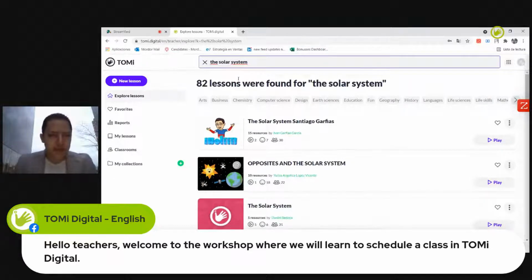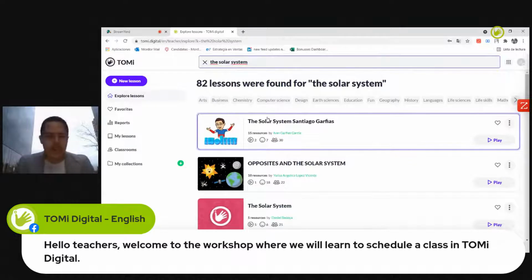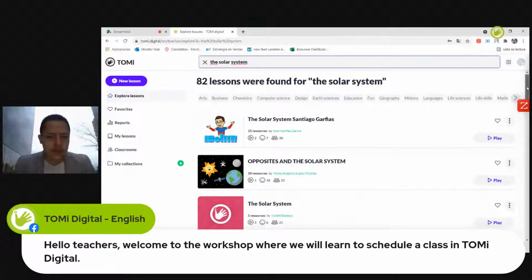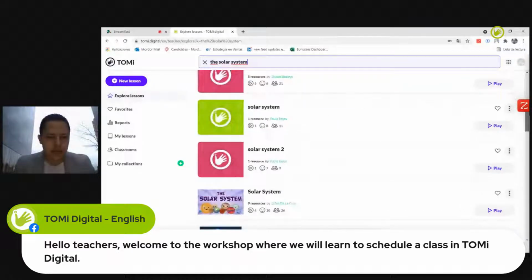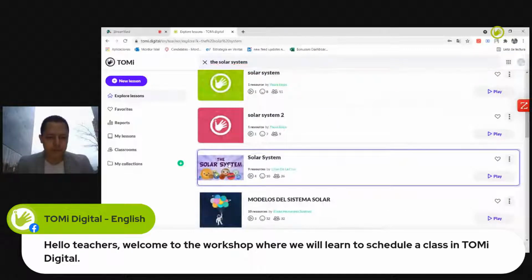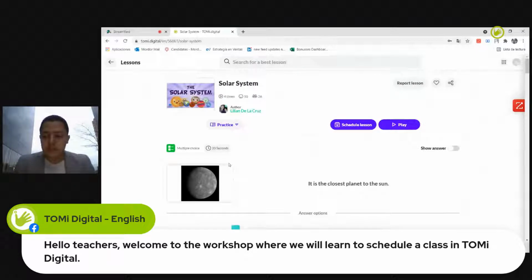It says that there are 82 lessons related to the solar system. We're gonna find content in English and Spanish, but in this case, let's find one of the contents that is in English, let's say this one, for example. This specific content was uploaded by a teacher in Latin America, but it was uploaded in English, and we'll have the possibility to access it.